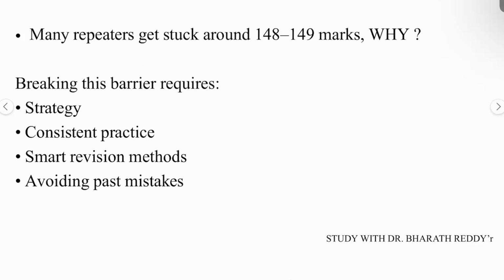But how can we plan? So break these barriers. The first thing, for those who scored 148, 149 or less than 150 in the last FMG examination, do one thing, guys. You have to make your own strategy. Whatever is going to help you, that you have to follow. The strategy is one of the important things that we have to plan for ourselves.